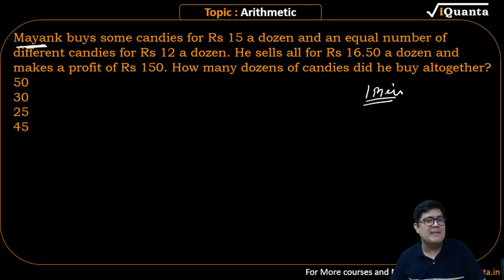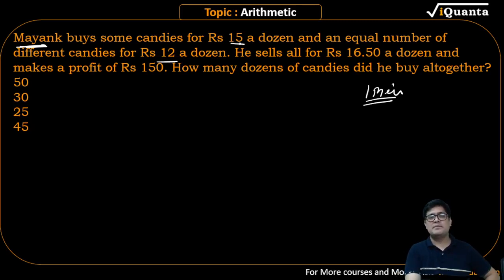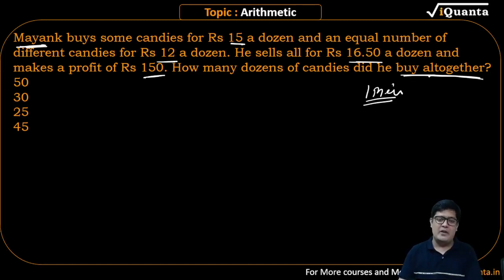Mayank buys some candies at rupees 15 a dozen and an equal number of candies at rupees 12 a dozen. He sells all for rupees 16.5 a dozen and makes a profit of rupees 150. How many dozens of candies did he buy together?